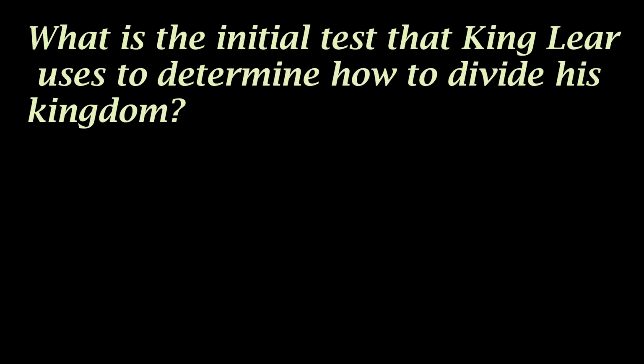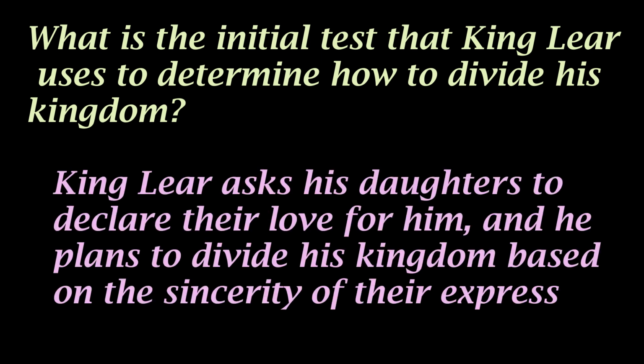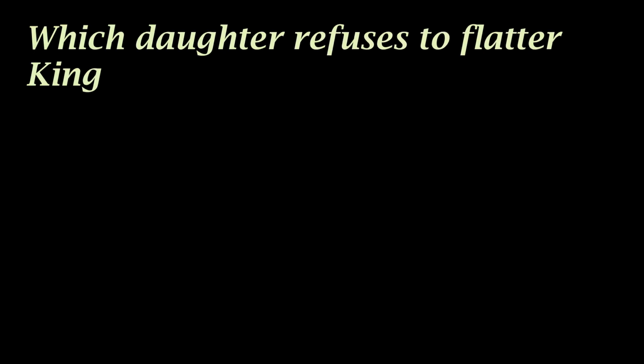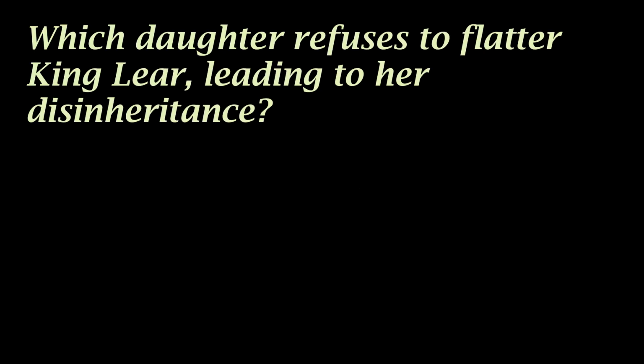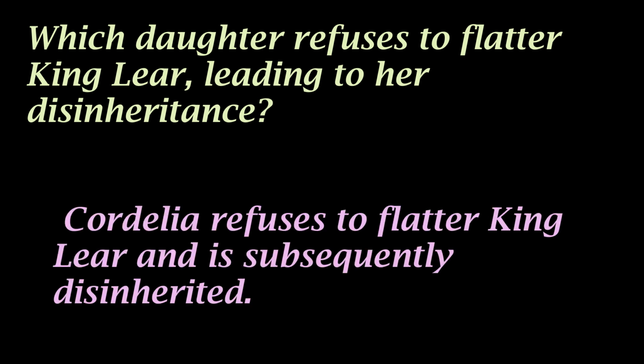What is the initial test that King Lear uses to determine how to divide his kingdom? King Lear asks his daughters to declare their love for him, and he plans to divide his kingdom based on the sincerity of their expressions of love. Which daughter refuses to flatter King Lear, leading to her disinheritance? Cordelia refuses to flatter King Lear and is subsequently disinherited.